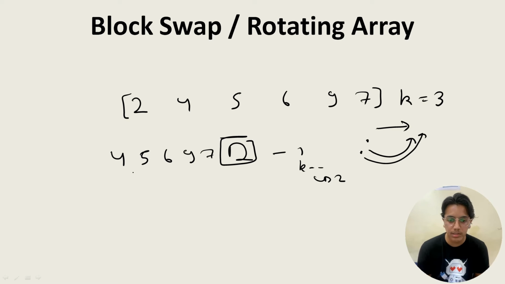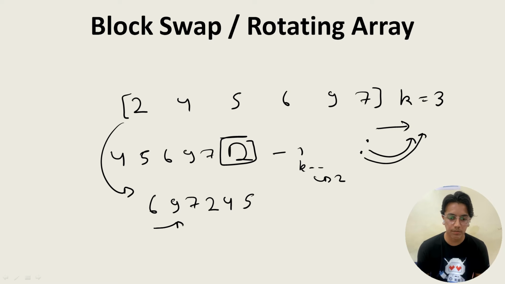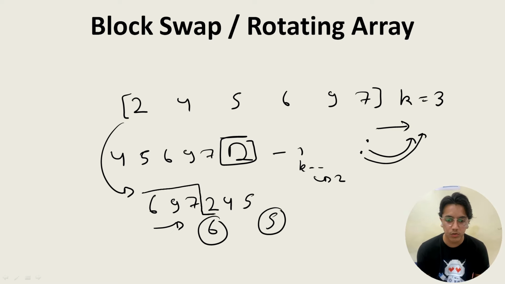Perfect. So now the question can be, what is the initial element, or what is the first element? So the answer is 6. Or what is the last element? Answer is 5. So what you can notice after this is that 2 blocks have been considered over here, first and second. So they can also ask, what all elements are there in block 1, what all elements are there in block 2. So this could be asked, right? Perfect.